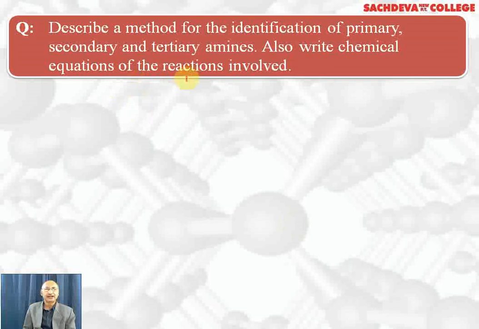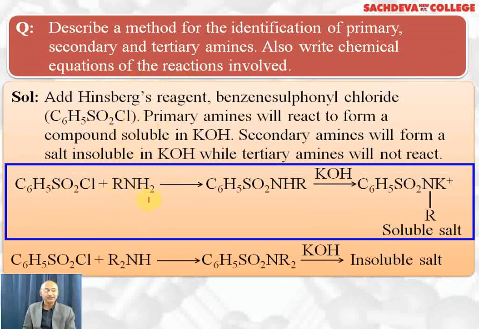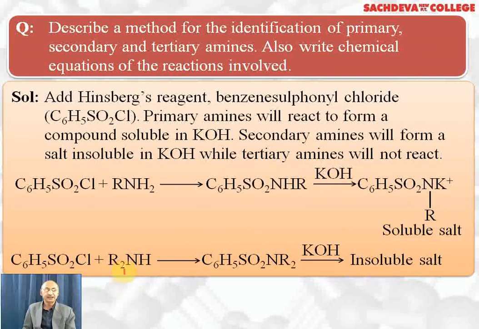Describe a method for identification of primary, secondary, and tertiary amine. Also write the chemical equations of the reactions involved. Add Hinsberg reagent. Primary amine will lose HCl, forming N-alkyl sulfonamide, which is soluble in KOH because it forms a salt which dissolves in KOH. After getting the salt, it is soluble in water, so we say it is soluble in KOH. Benzene sulfonyl chloride will react with secondary amine to form N,N-dialkyl benzene sulfonamide, which is insoluble in KOH. Tertiary amines do not react with Hinsberg reagent.